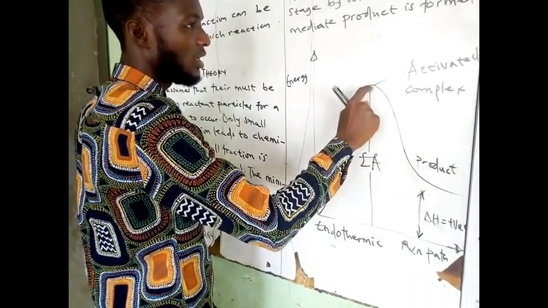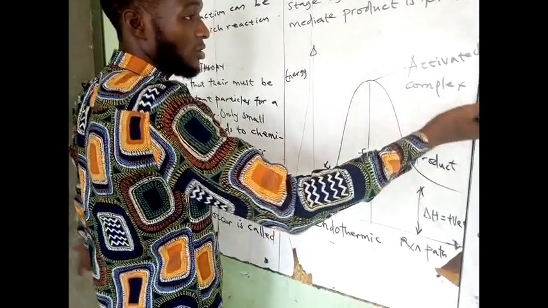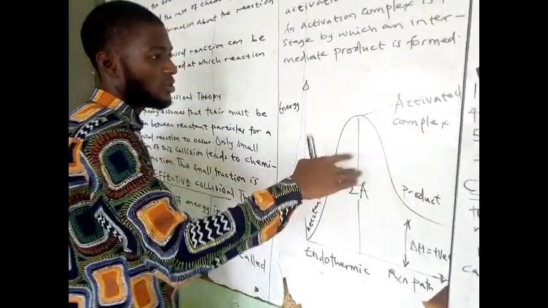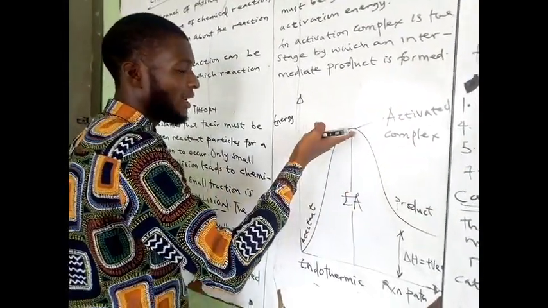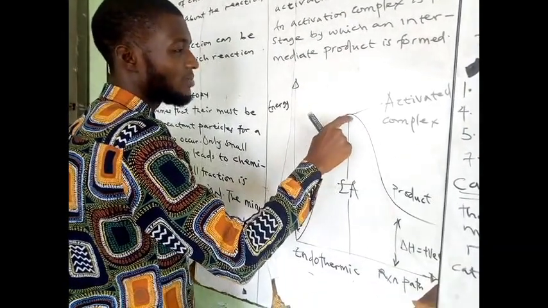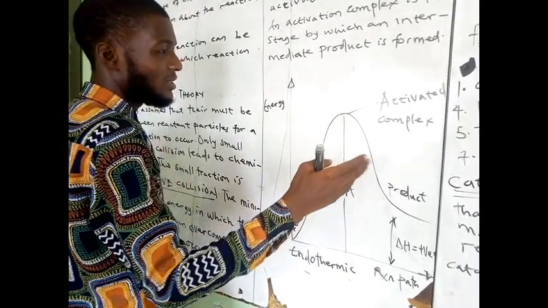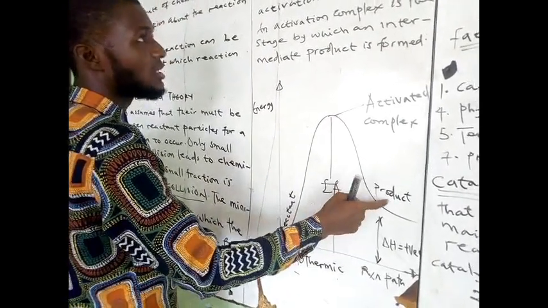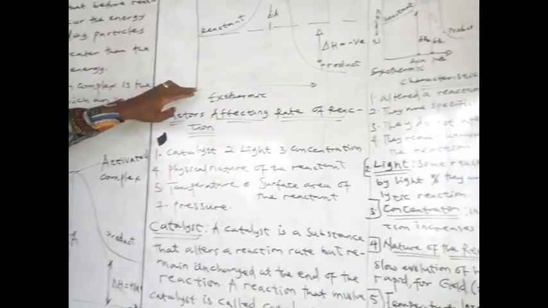At this stage, you have activated the activation complex. So at this stage, if an intermediate product is being formed, and when you get to this place, let me say there is 75% assurance that you will get a product. Now, for the exothermic reaction,